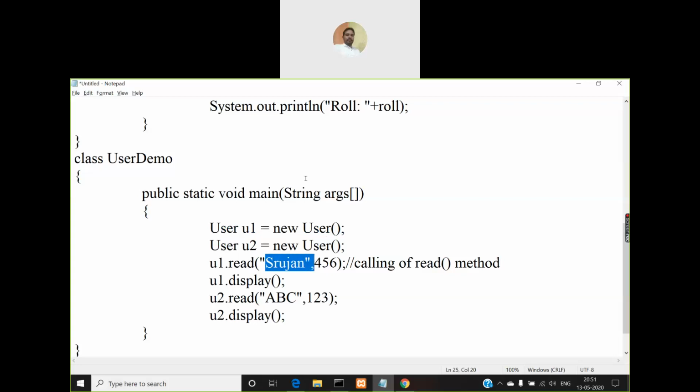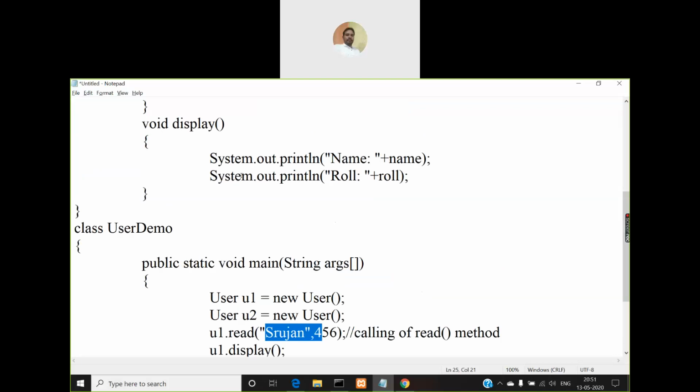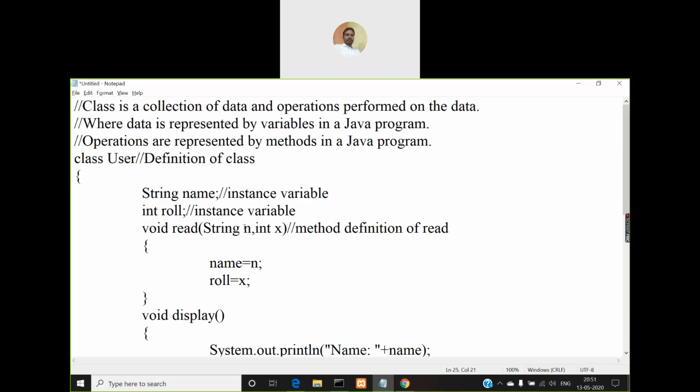So this Srujan and 456 will be passed into the variables n and x respectively. Then in this read method definition, you are assigning the value of n to name and the value of x to role. So automatically the value of n is Srujan, so name also will now have Srujan. x is 456, so the value of role will be 456.